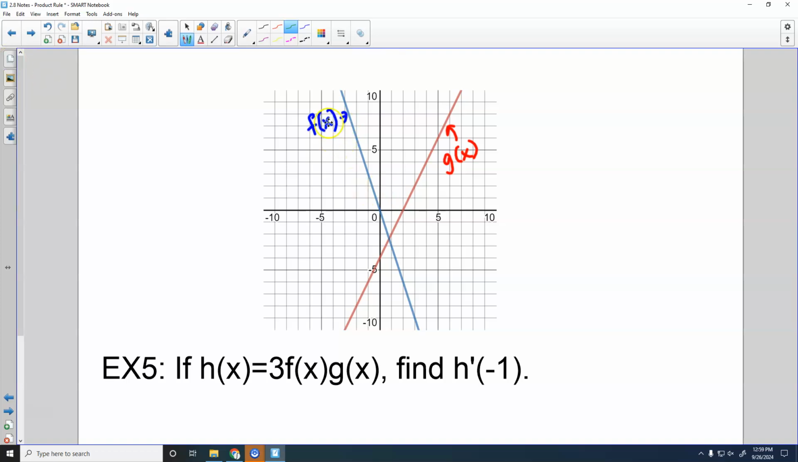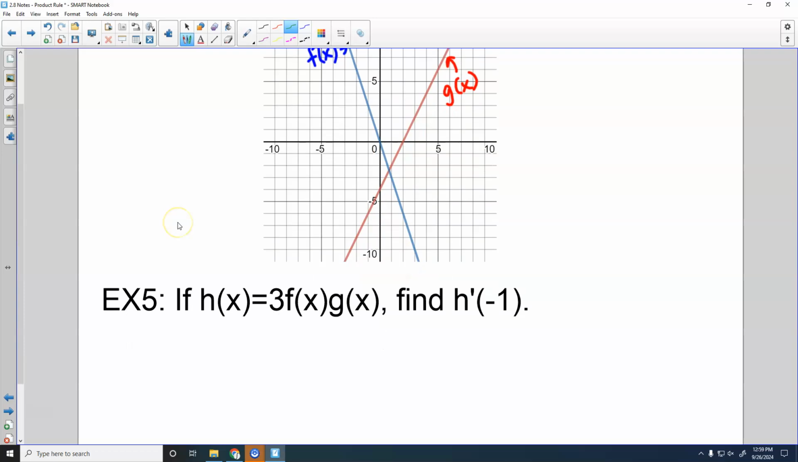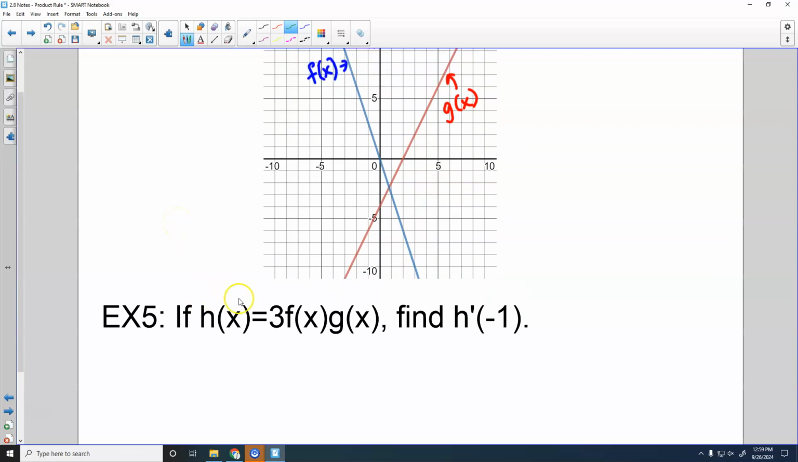All right, this is our graph of f of x and g of x, and they are asking us to find h prime of negative 1. And h equals 3 times f of x times g of x. So if I want to take the derivative of this, you have two options on what to do with that 3 right there. You're going to definitely have to use product rule. This 3 right here, you can either leave out front or you can group it with the f, whichever one you prefer to do with that.